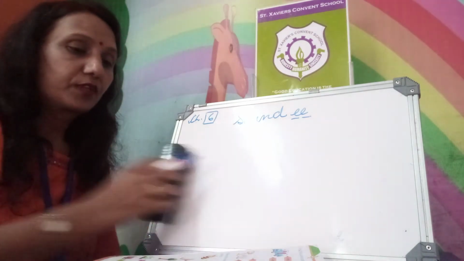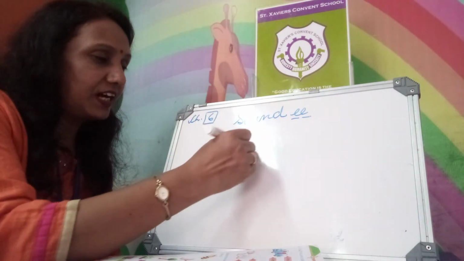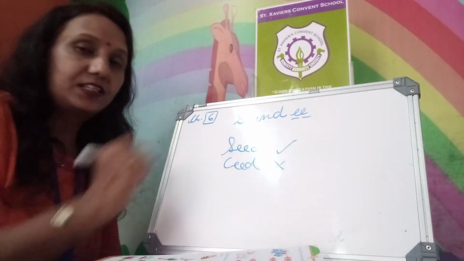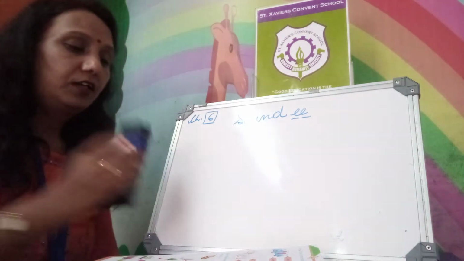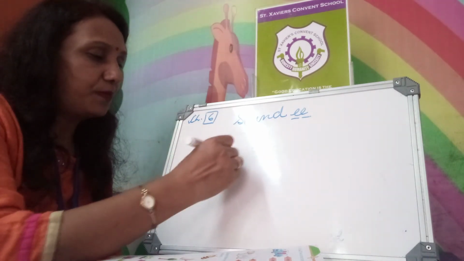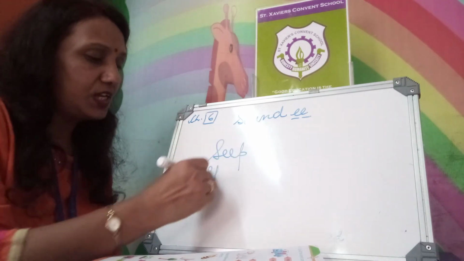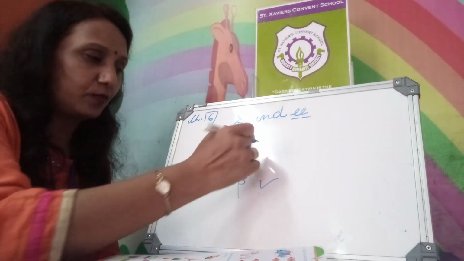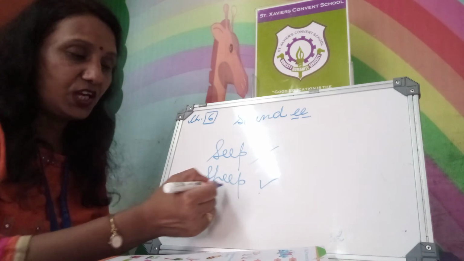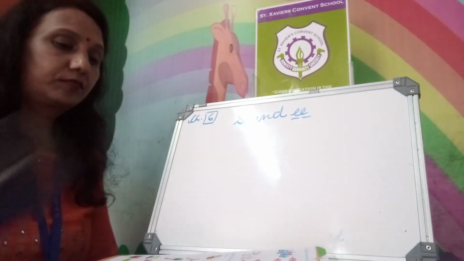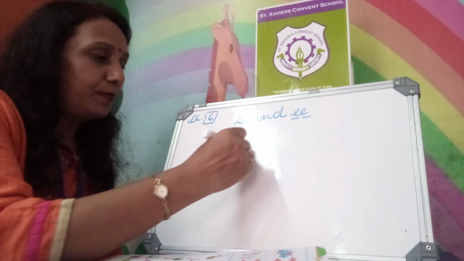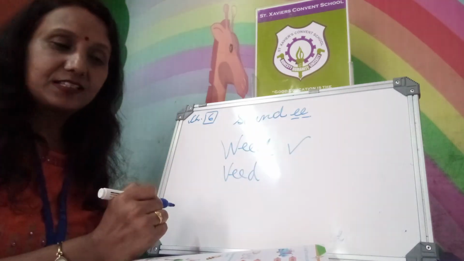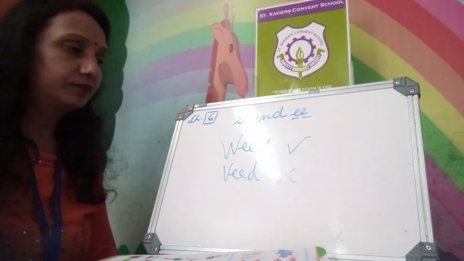Next you see, spelling of seed. S-E-E-D is correct or C-E-E-D is correct? S-E-E-D. C-E-E-D is wrong. Next spelling. Spelling of sheep. S-E-E-P is correct or S-H-E-E-P is correct? Baa baa black sheep. This one is the sheep. S-E-E-P is wrong. S-H-E-E-P is the correct one. Spelling of weed. W-E-E-D is right or V-E-E-D is right? W-E-E-D is the right one. V-E-E-D is the wrong one.